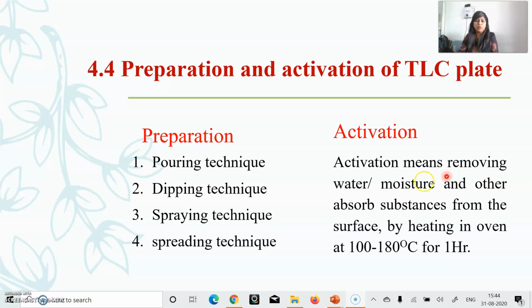Next is activation of TLC plate. The activation removes the water or moisture and other adsorbed substances from the surface of the TLC plate by heating that plate in a hot air oven at 100 to 180 degrees for around 1 hour.